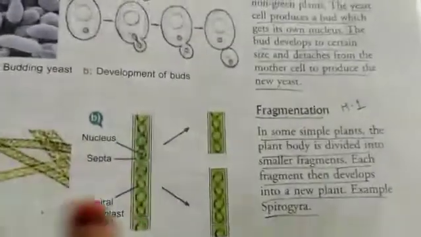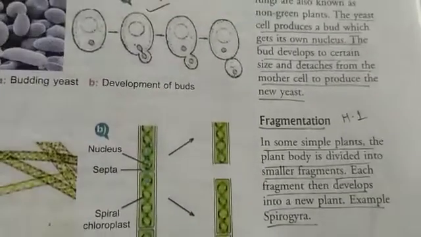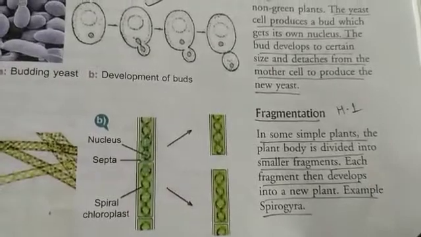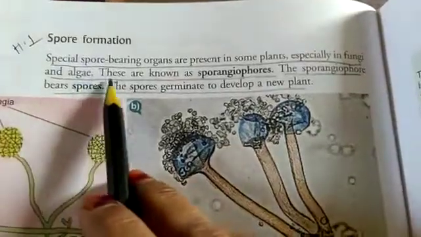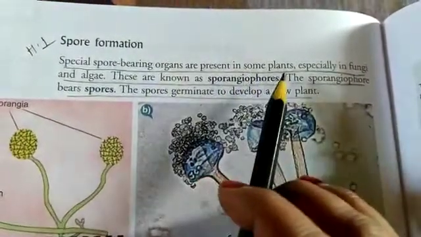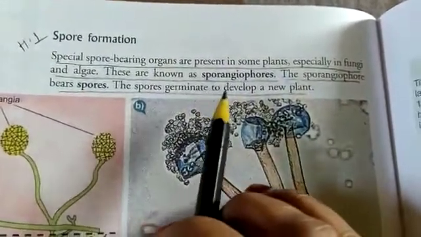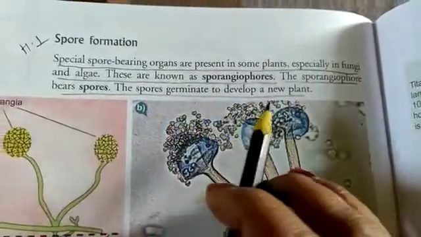Next is fragmentation. In some simple plants, the plant body is divided into smaller fragments and each fragment develops into a new plant. Example, Spirogyra. Last point is spore formation. Special spore bearing organs are present in some plants. These are known as sporangia, and they bear spores. The spores germinate to develop a new plant.